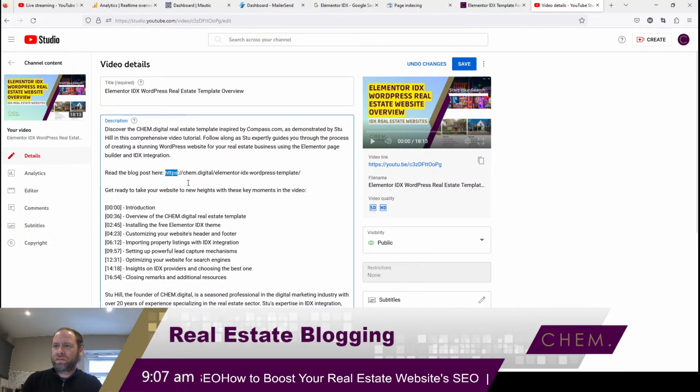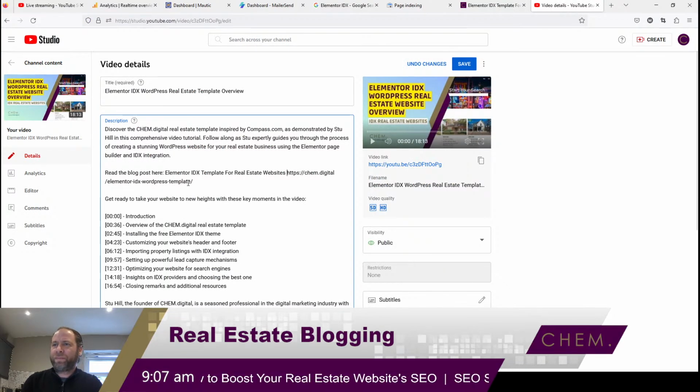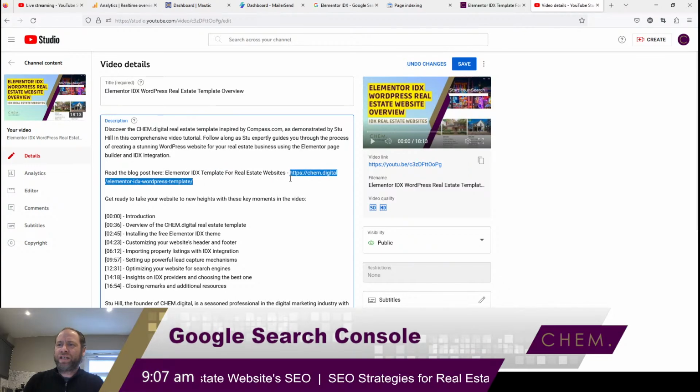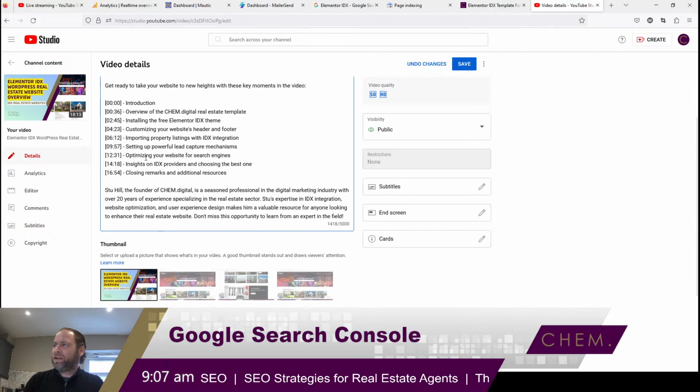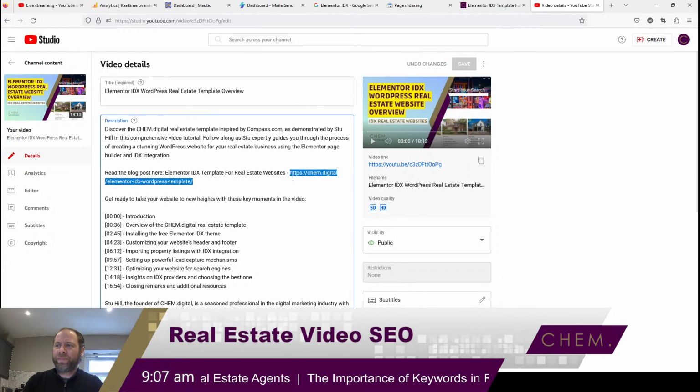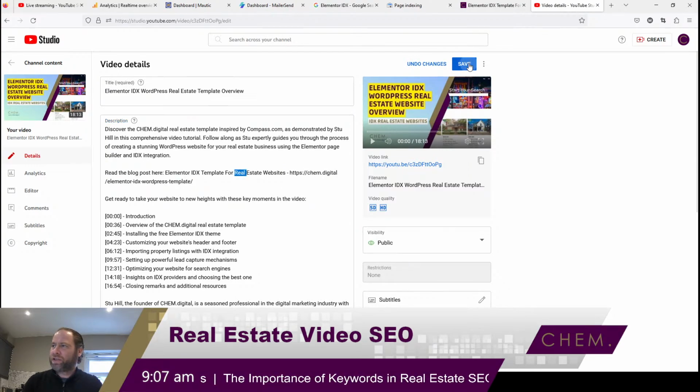Right, so you see I'm dropping in "Read the blog post here, Elementor IDX template for real estate websites," right? And then the URL. I put that at the top because I want it to show up within the little description area, or at least at the top. So that's okay. We've saved that.